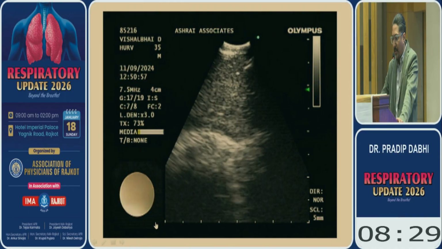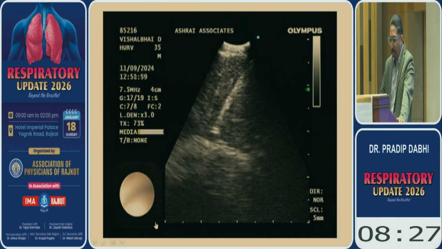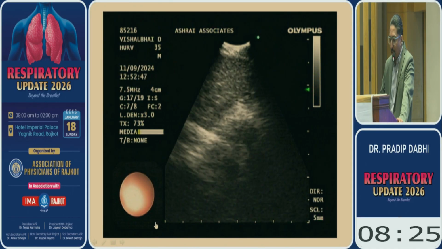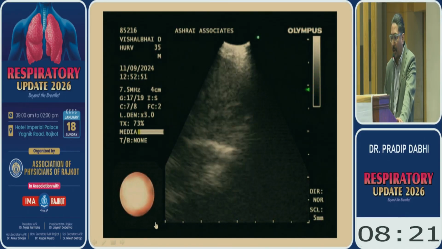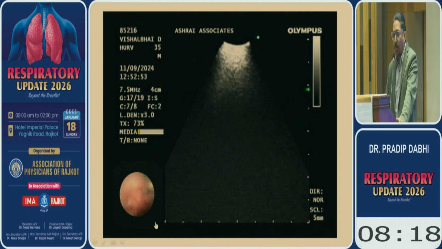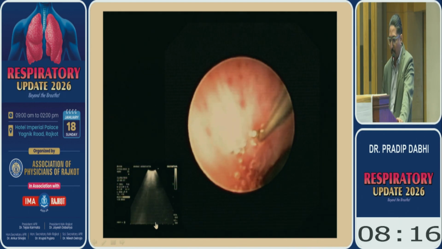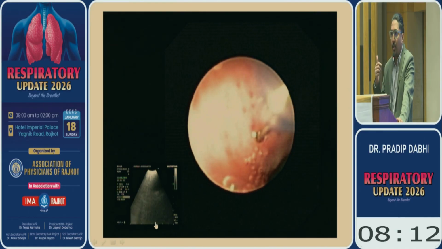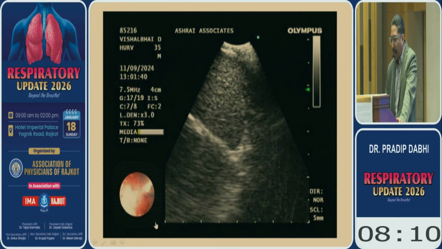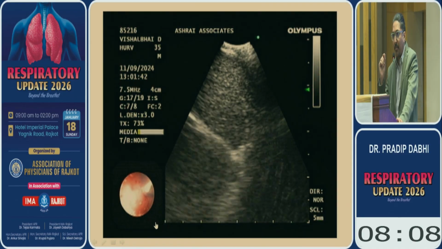This is the needle, jabbing of the needle across the node. But the rapid onsite shows scanty tissue. What will happen? So then we convert this into the EBUS cryonodal biopsy. What we do, we puncture the needle site, and then we use the electrocautery and make a hole in the wall of the bronchus.